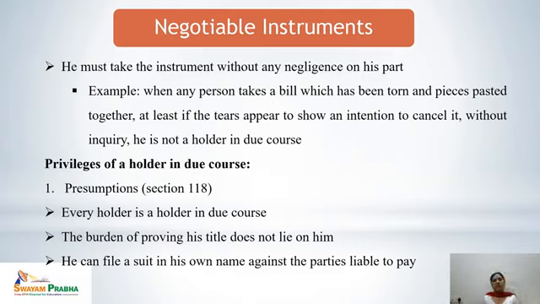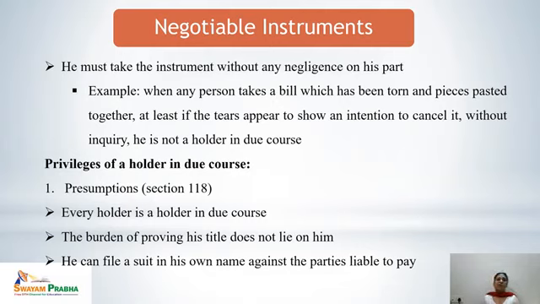Next, let's discuss the privileges of a holder in due course. That means what kind of benefits, what kind of privileges are given to a holder in due course. One is the presumptions. Presumptions are discussed under Section 118 of the Negotiable Instruments Act. Under the presumptions, the first assumption is that every holder is a holder in due course. The person who holds the bill is a holder in due course. The burden of proving his title does not lie on him.